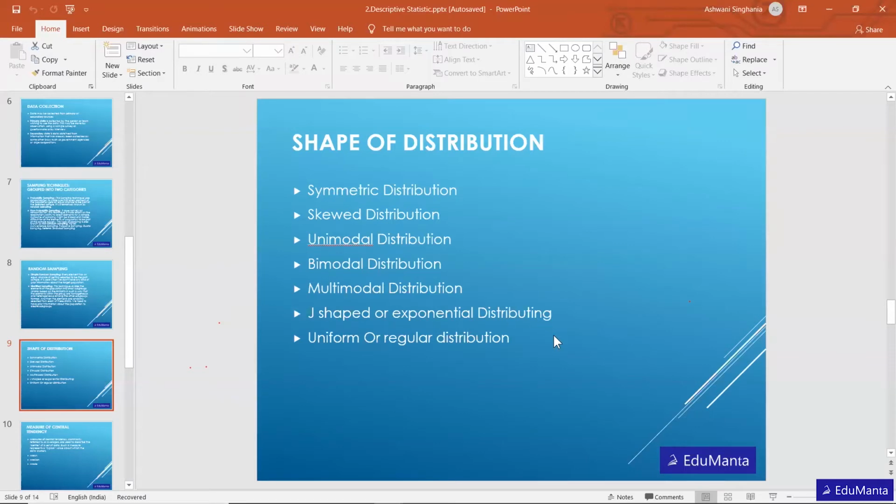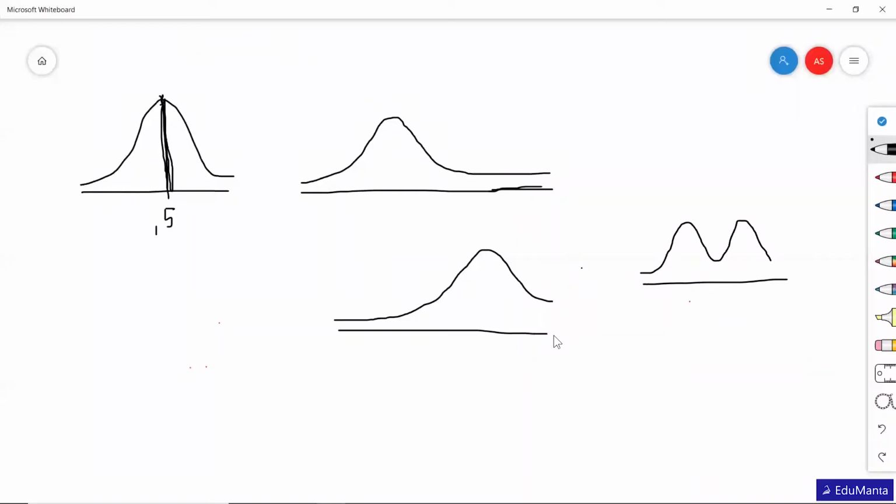Then there's J-shaped or exponential distribution. Exponential distributions look something like this. On the x-axis there is time and here it is frequency. With time, for example, the number of customers getting into a shopping mall: definitely, as closing time gets near, the number of people visiting the mall will be lower. So this will be the exponential distribution.